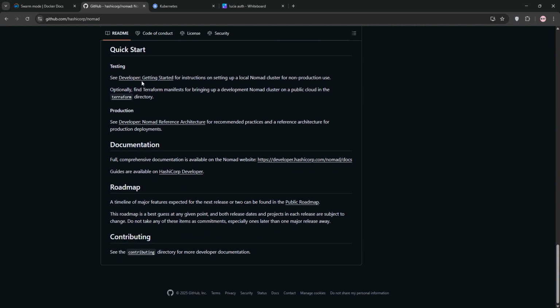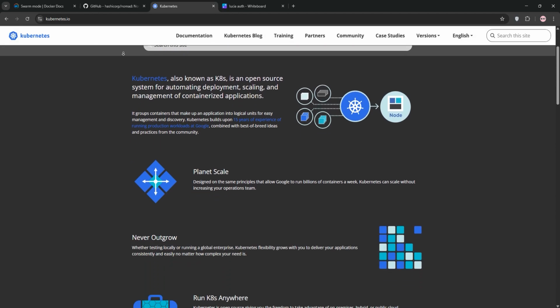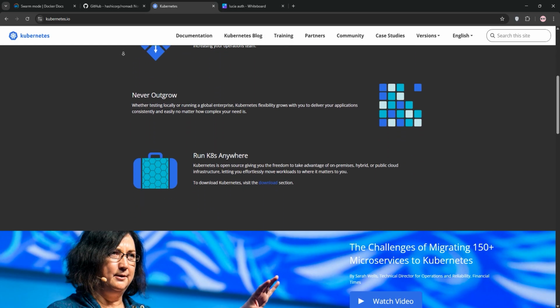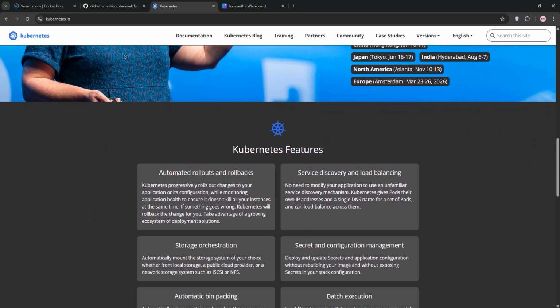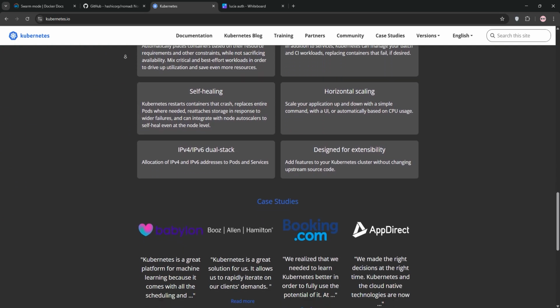Finally, we have Kubernetes, or K8s. It's the industry leader built for complex, large-scale deployments. Kubernetes automates container management with features like autoscaling, self-healing, and a massive ecosystem. It's powerful but has a steeper learning curve.